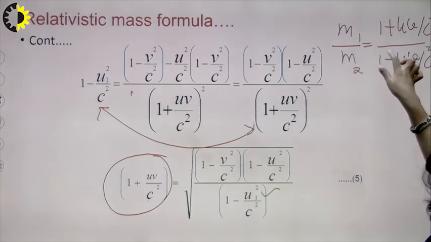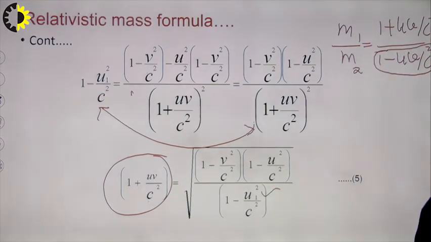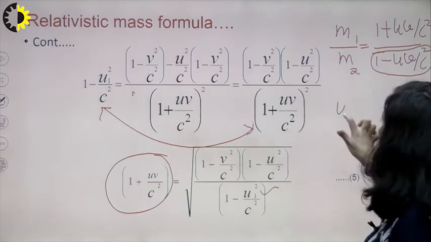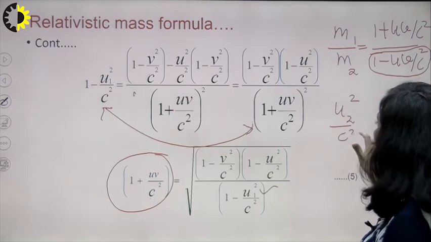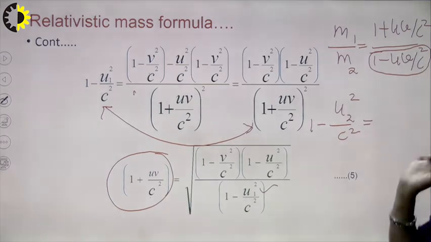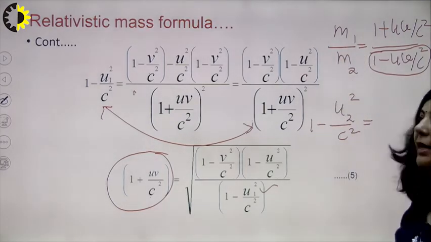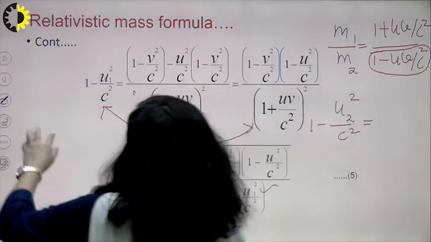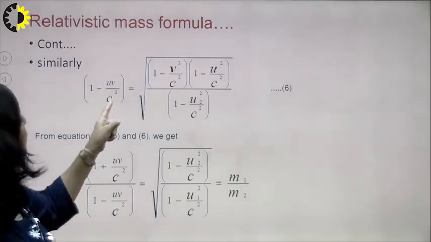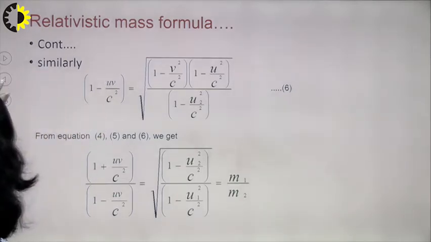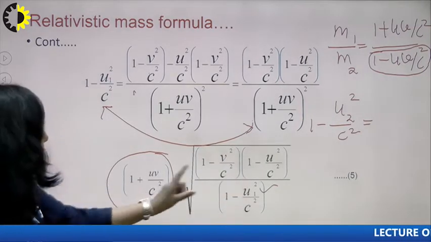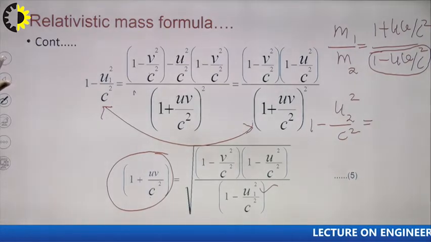Similarly, we have to find the value of this 1 minus uv upon c square. So what you will do, as I have mentioned here, you will take square of u2, then divide it by c square, then subtract it from 1, and after simplifying you will get the value of this denominator. You will follow similar steps. So I am showing those steps here. Similarly, for 1 minus uv upon c square, adopting the similar steps, when you solve this, you will get the value of 1 minus uv upon c square.